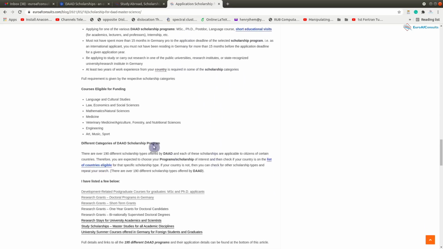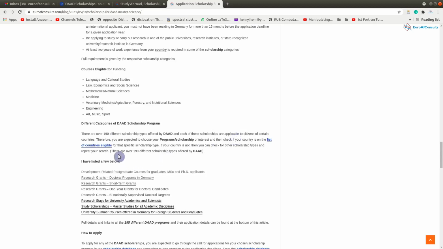And the courses eligible for funding include language and cultural studies, law, mathematics, engineering and medicine as well. I think these are broad areas and quite general. So I think your course should fall in one of these categories, and you should be eligible in terms of course of studies. And then the countries which are eligible for this DAD scholarship can be found here.